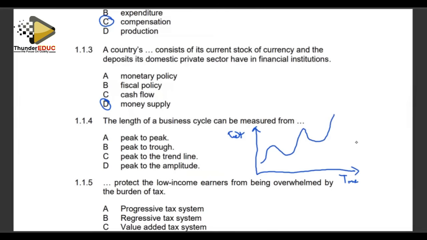When looking at the length of the cycle, we can measure it from one trough to another trough. From here to here is the length of the cycle. Or we can also measure the length from one peak to another peak, which is also the length of the cycle. So in this instance, we can measure the length from one peak to another peak.